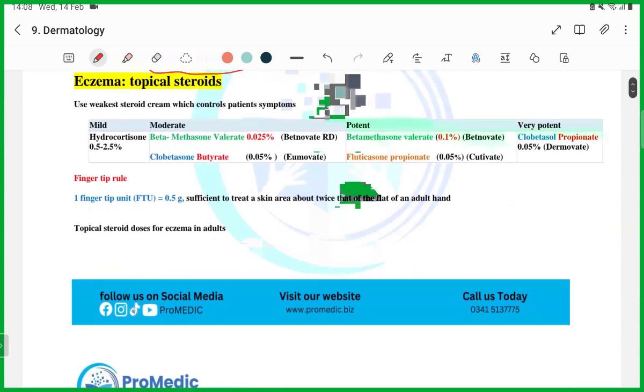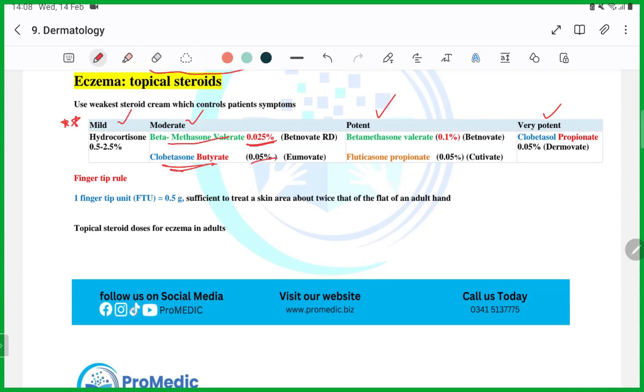Then, eczema, guys. We will read in detail about eczema later on, but the important thing here is this table. It is very important because they will ask you about different strengths of different steroids: mild, moderate, potent, and very potent. You have to memorize the names and the strengths, because they will ask which of the following is a moderate dose topical steroid. They will give you options, and you have to select the right one. Similarly for very potent, you have to select the right one.